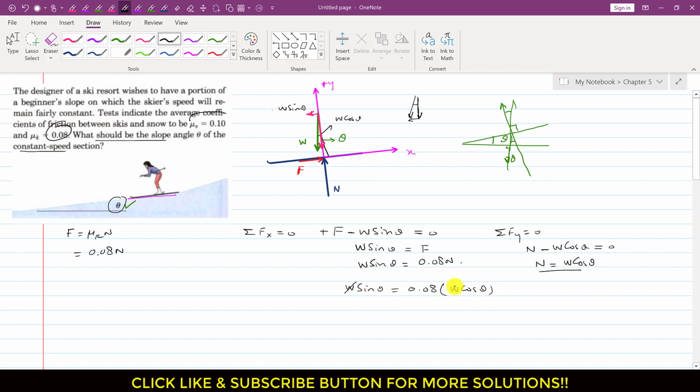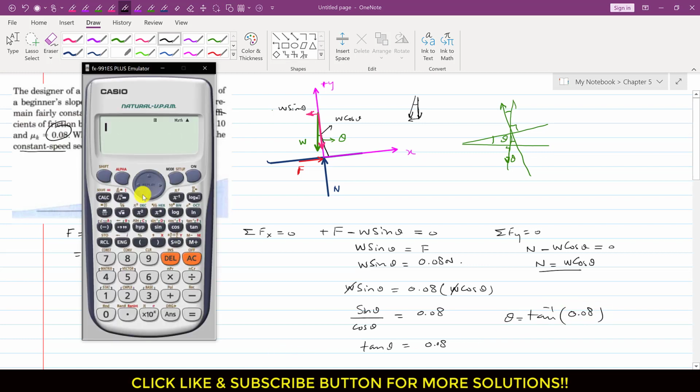So W will cancel out, and sine theta divided by cos theta is equal to 0.08, which is tan theta. So tan theta equals 0.08, and we can find theta by taking tan inverse of 0.08.